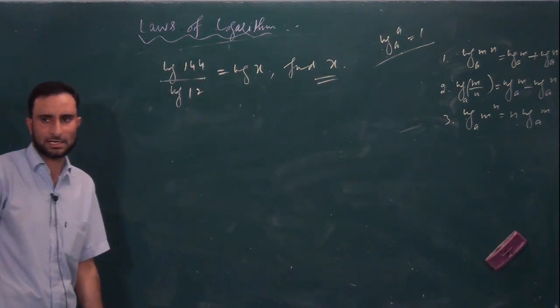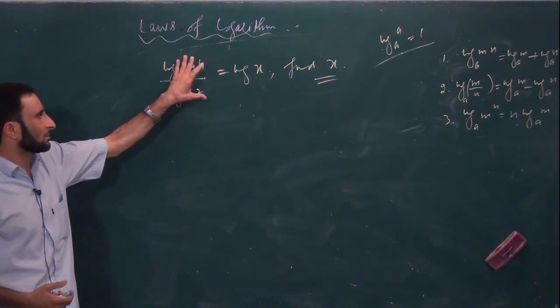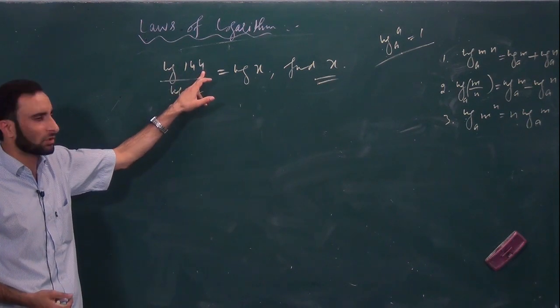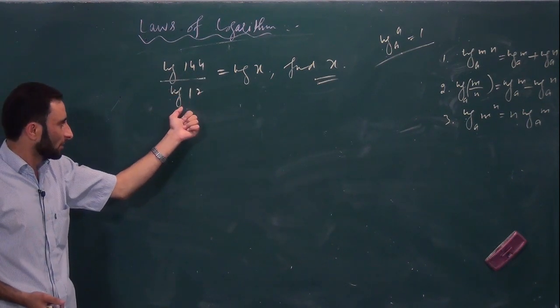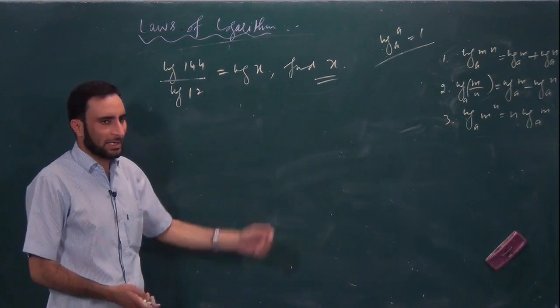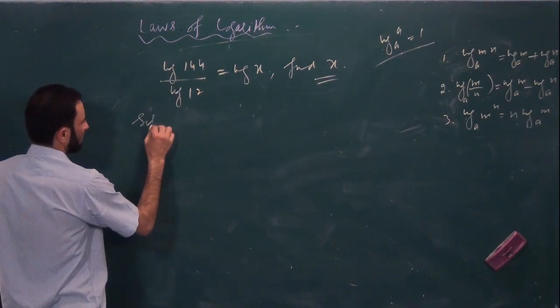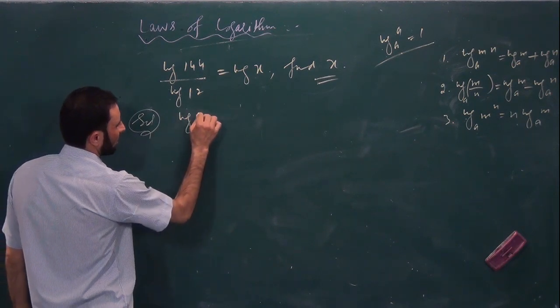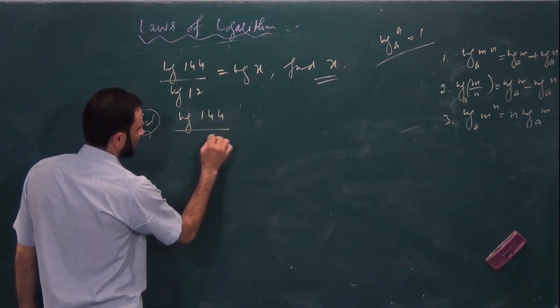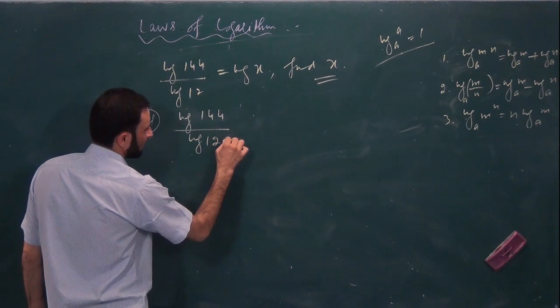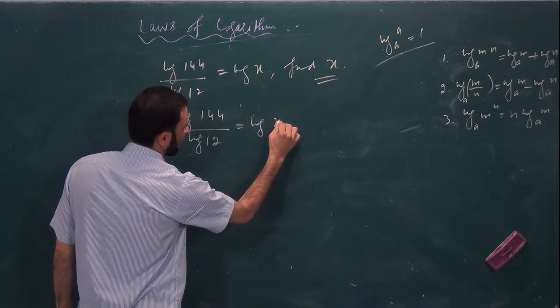We have to find out x. If the system is like this, log 144 divided by log of 12 is equal to log of x. Is it clear? Solution. You have log 144 divided by log of 12 is equal to log x.